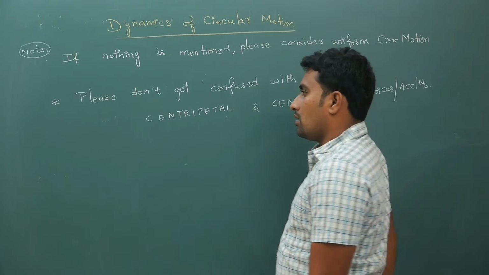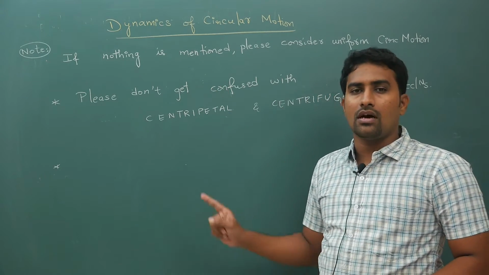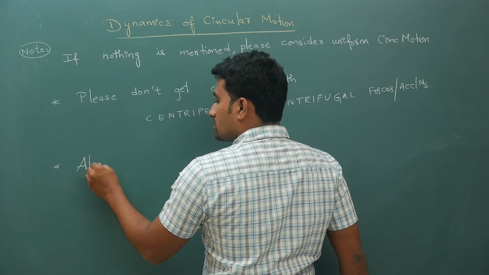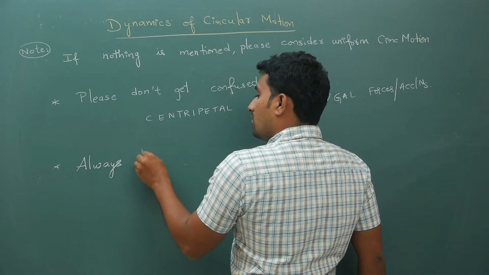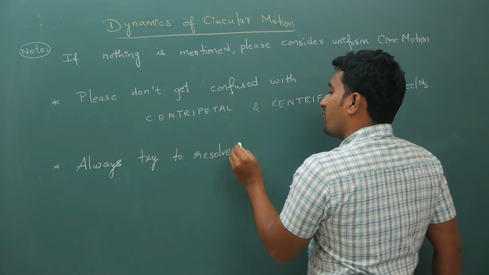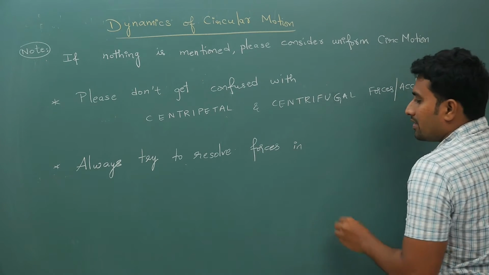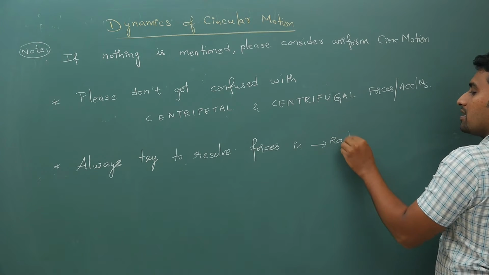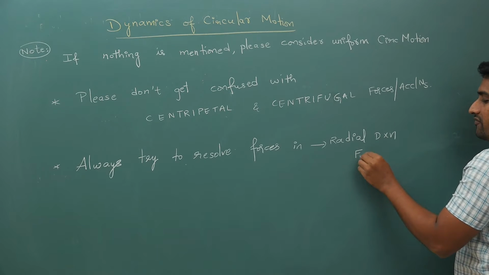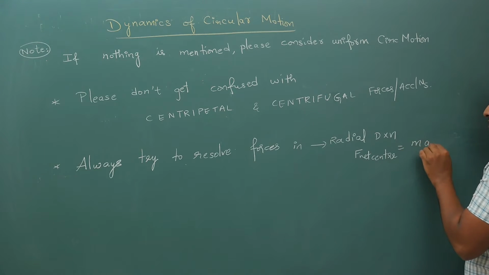Now, in whatever cases you take, in the dynamics of circular motion, another important point is, always try to resolve your forces in radial direction and perpendicular to radius. In radial direction you will write net force towards center is equal to mass times centripetal acceleration.